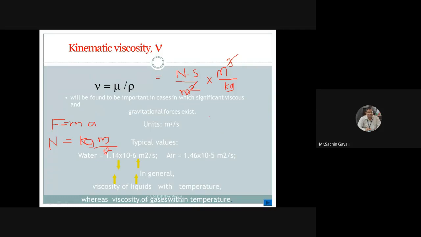So Newton is equal to kg meter per second square.